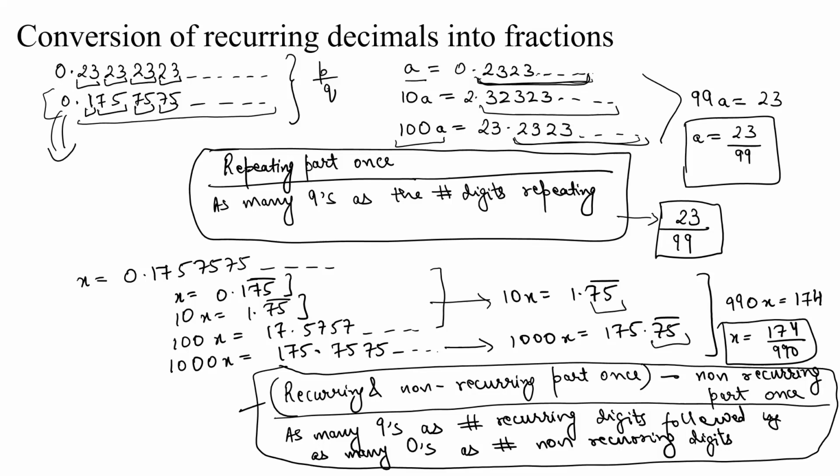So if you look at this formula, the recurring and non-recurring part written once is 175. Then you subtract the non-recurring part once. The non-recurring part is 1. 1 is not repeating, that is the non-recurring part. Then you write as many nines as the number of recurring digits. The number of recurring digits is 2, 7 and 5. So you write 9 twice, and then you follow that by as many zeros as the number of non-recurring digits. The number of non-recurring digits is 1. You have 1 over here, which is just 1 digit. So you write 1 zero. So this is basically 174 by